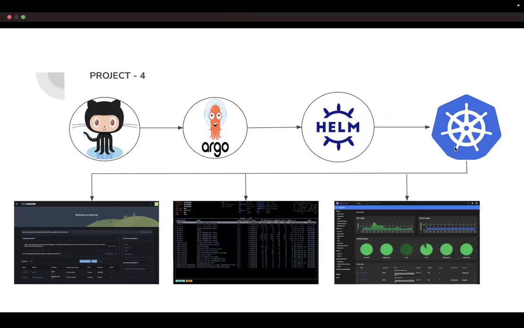If any change is there in the GitHub repository, Argo CD will automatically detect that change and deploy it to the Kubernetes cluster. And we are going to integrate the Kubernetes cluster with Kubernetes Dashboard, K9s, and Rancher. These are the visualization tools where you can visualize your Kubernetes cluster.